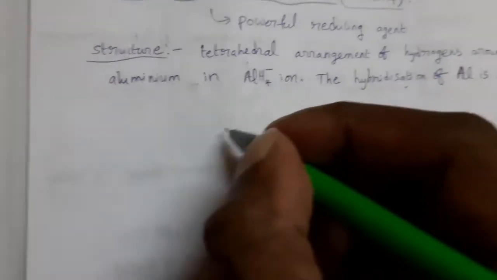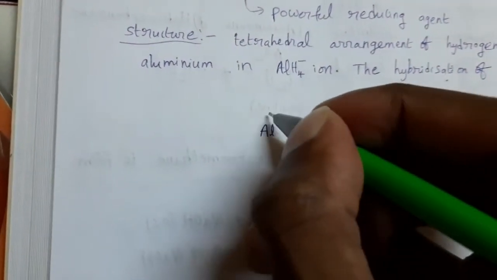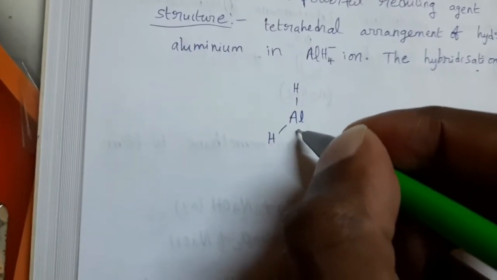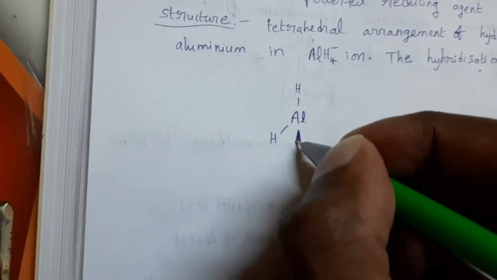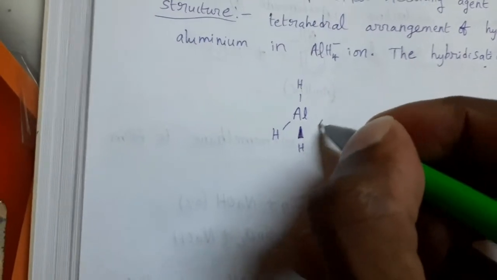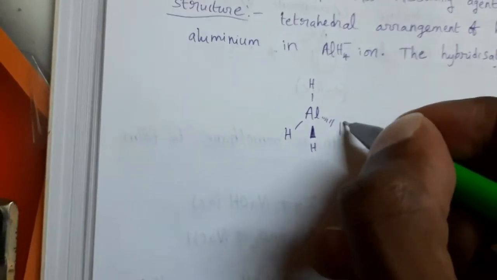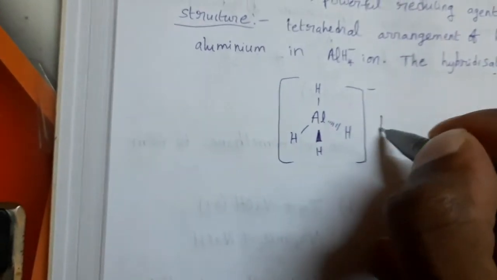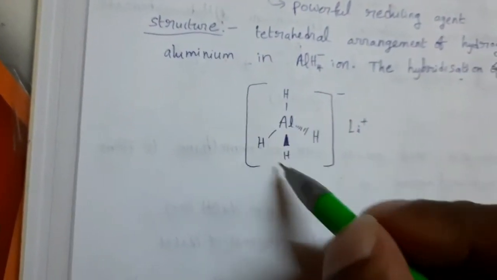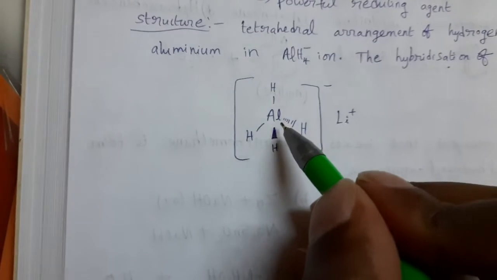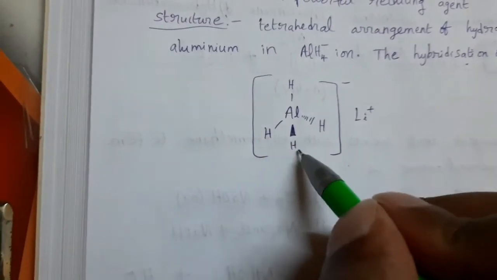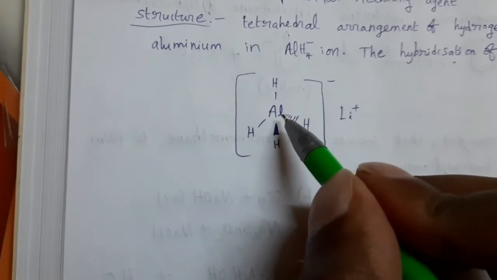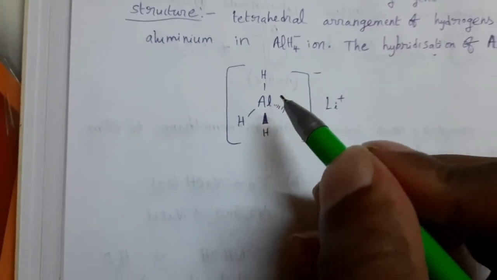Okay, see the structure. This is aluminum, hydrogen. So this is a tetrahedral arrangement. The central atom is aluminum, with 4 hydrogen atoms arranged in a tetrahedral manner. The hybridization of aluminum is sp3.